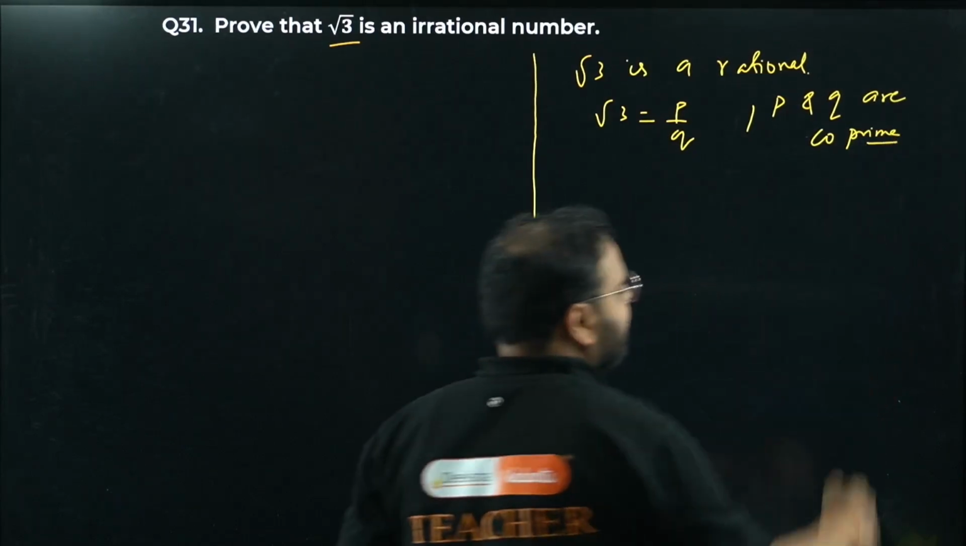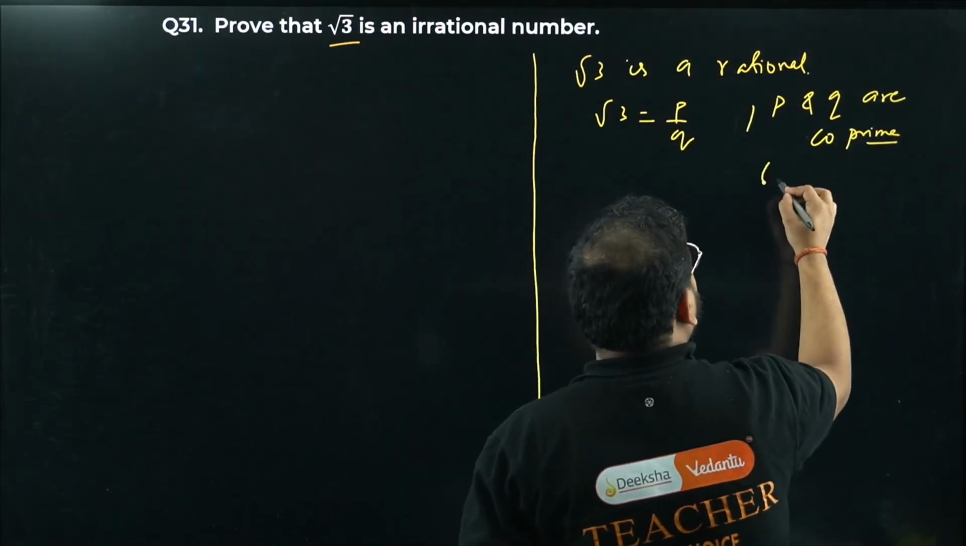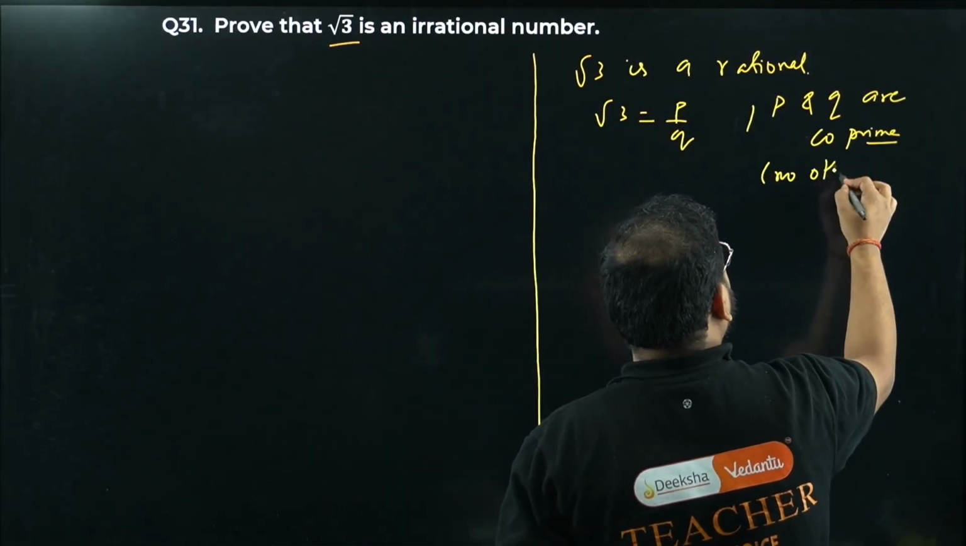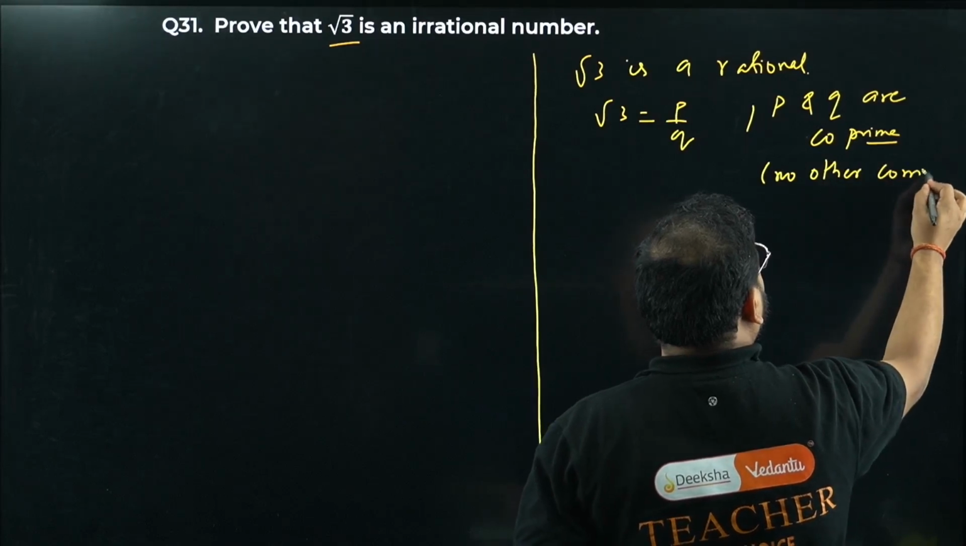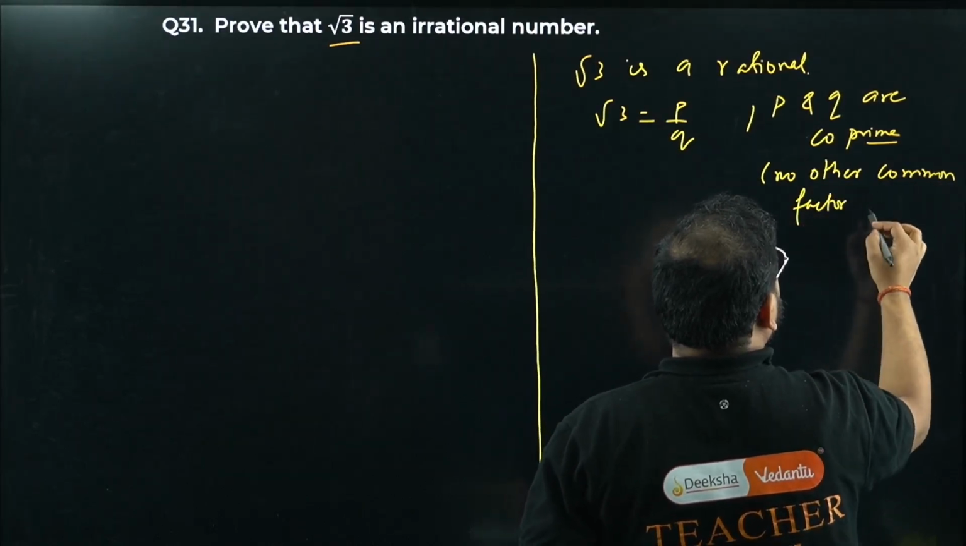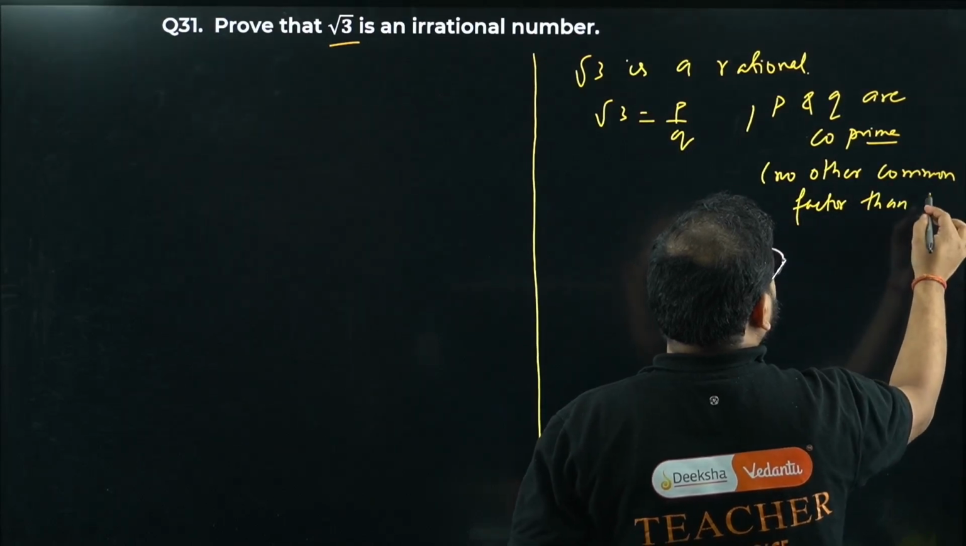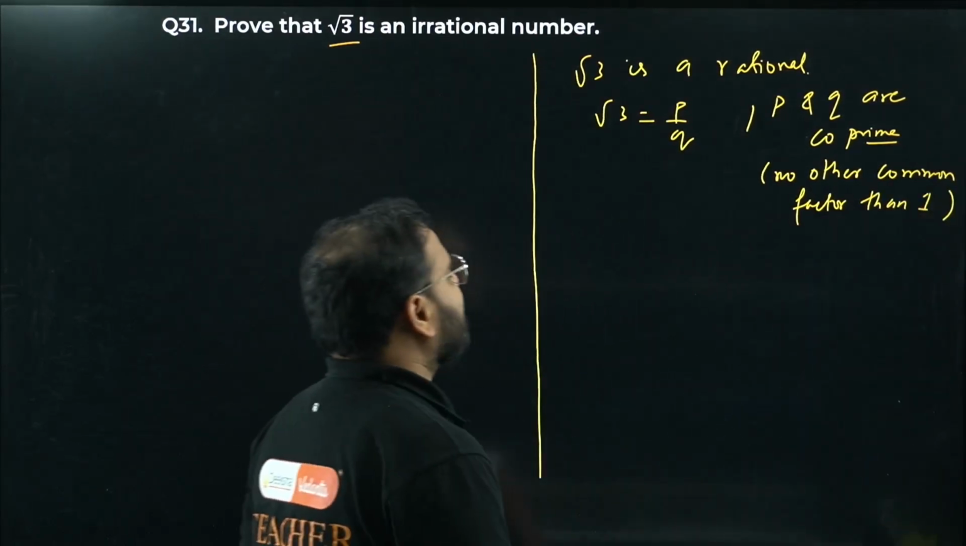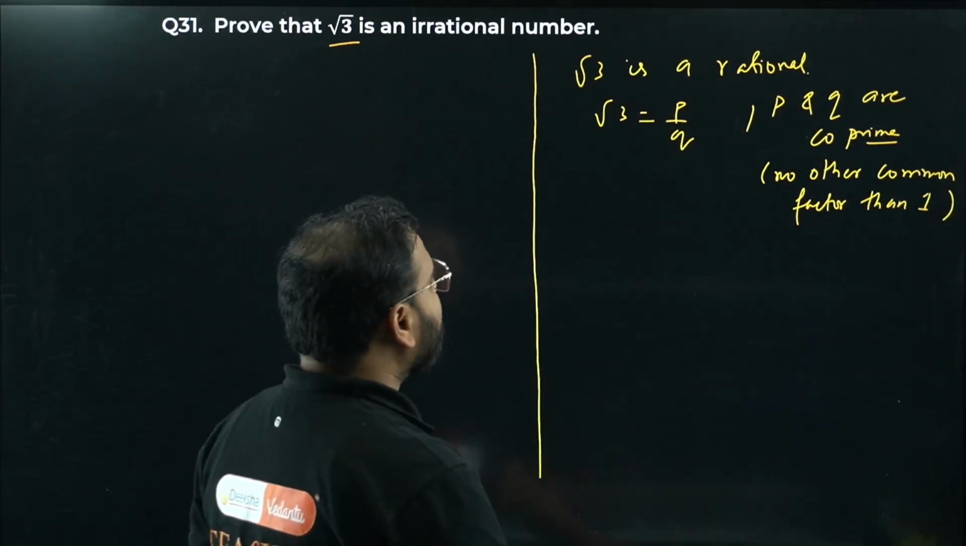Means no other factor than 1. What it means, bacha? No other common factor than 1. That's the definition of the rational number P and Q.